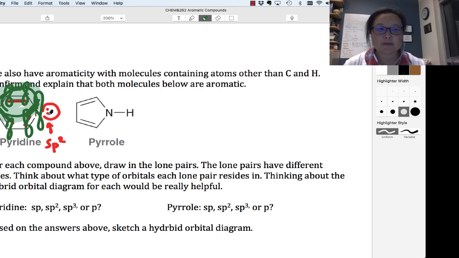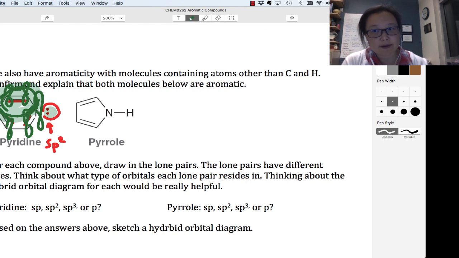And notice this lone pair is available. So that means it's a good base, because if the lone pair was delocalized into the ring, then it wouldn't really be available for grabbing a hydrogen. But since it's separated, it's sort of out there, it can grab a hydrogen. So that's what makes pyridine a good base, a stronger base than if the lone pair was conjugated in the system. Let's look at pyrrole now.